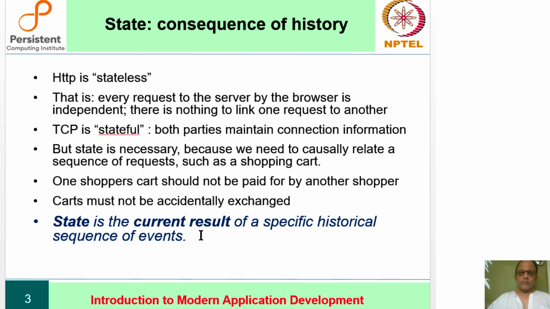So these kinds of things depend on the application. The bottom line is, the important part is, state is the current result of a specific historical sequence of events, and we need a way to represent that. If the protocol is unwilling to represent it because it wants to be a stateless, scalable protocol, then it's the data communicated by the protocol that must maintain state. That's the distinction. So you can always get the effect of having state.